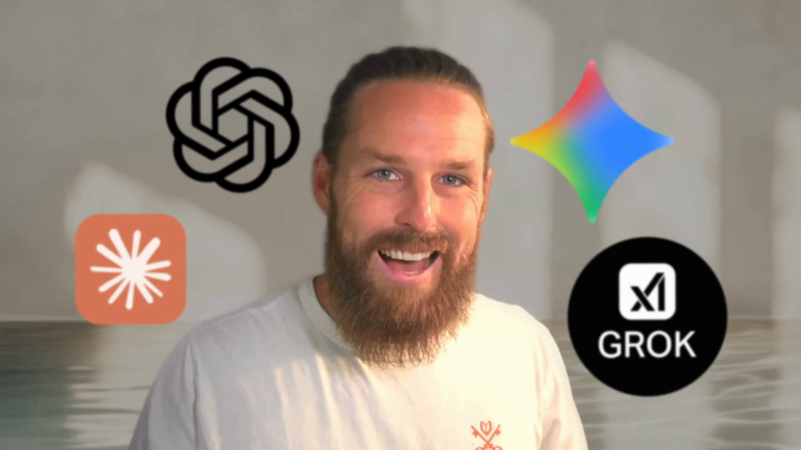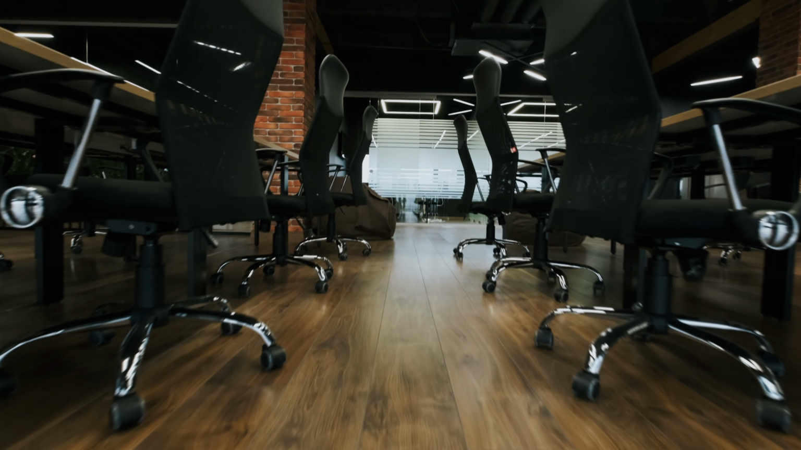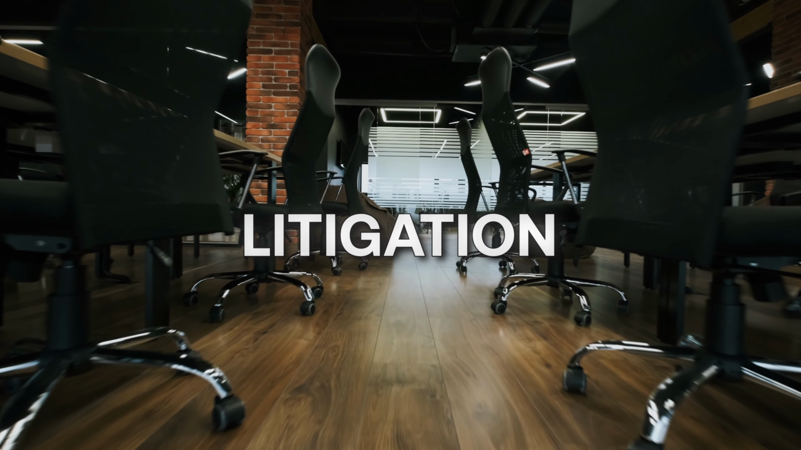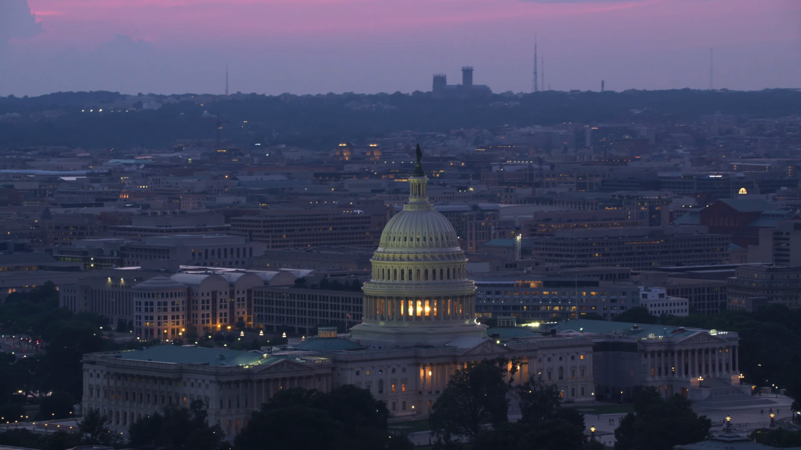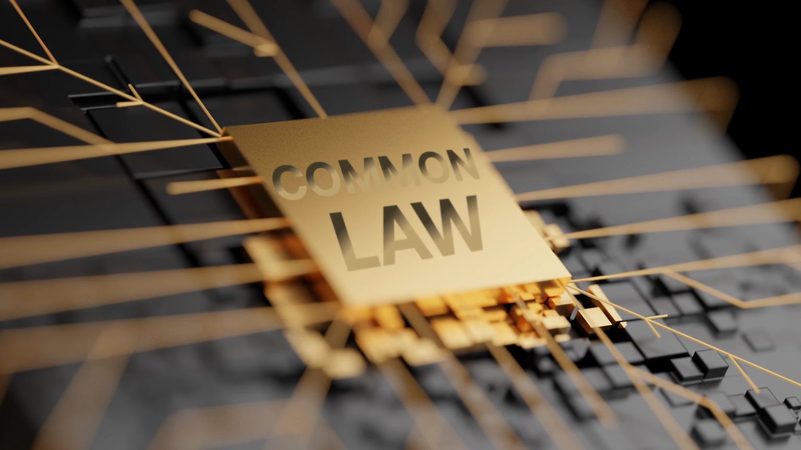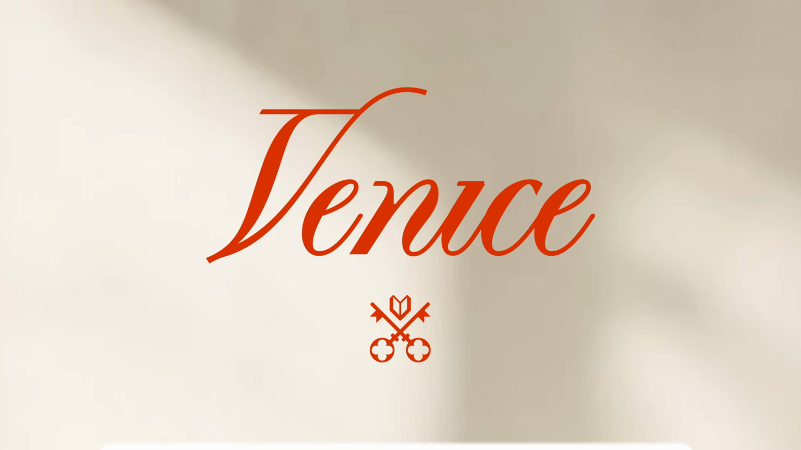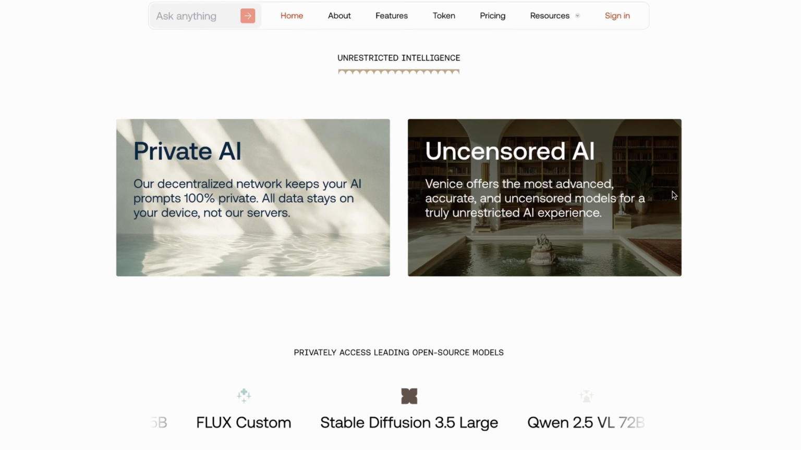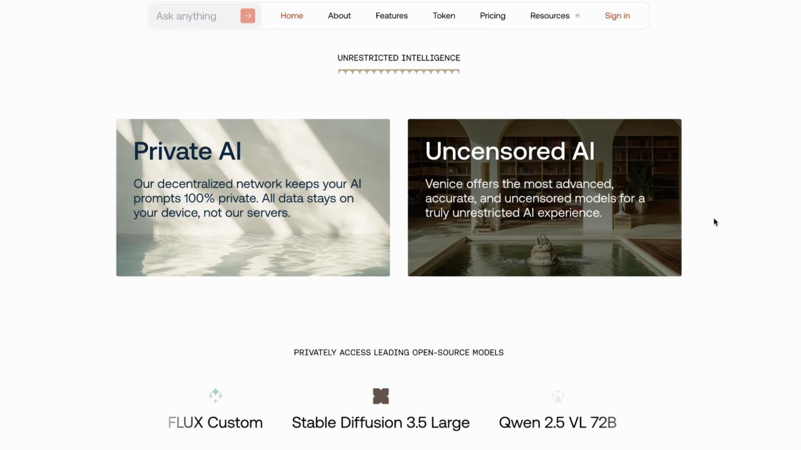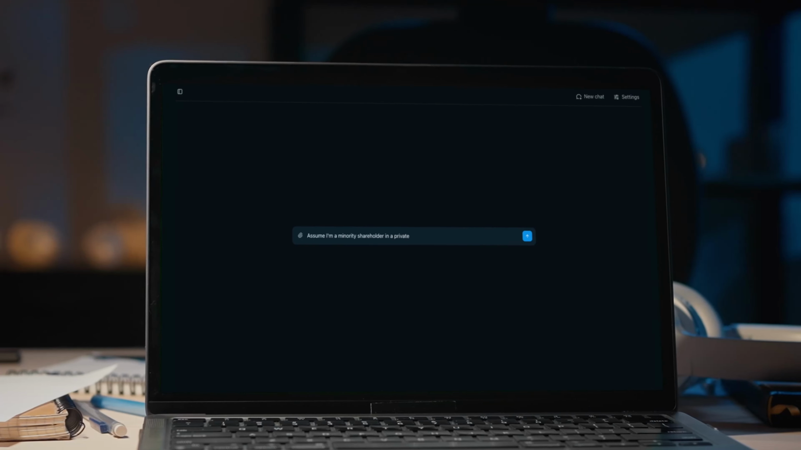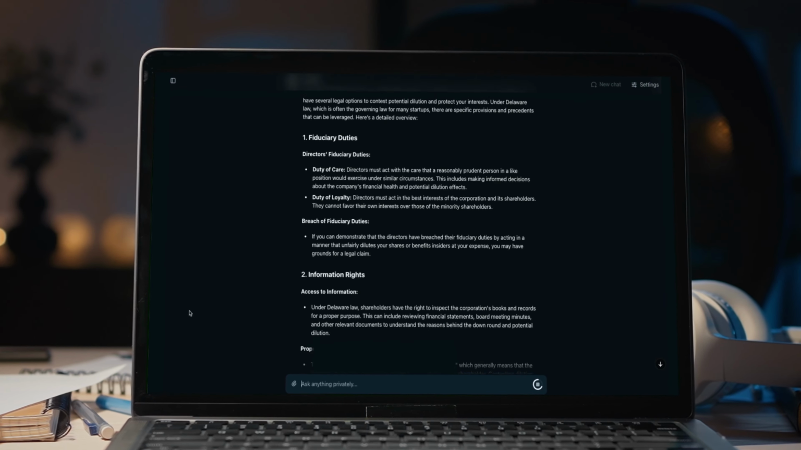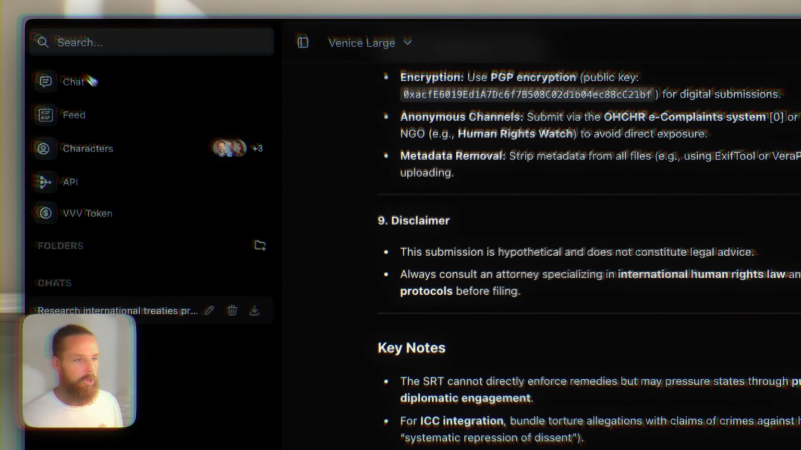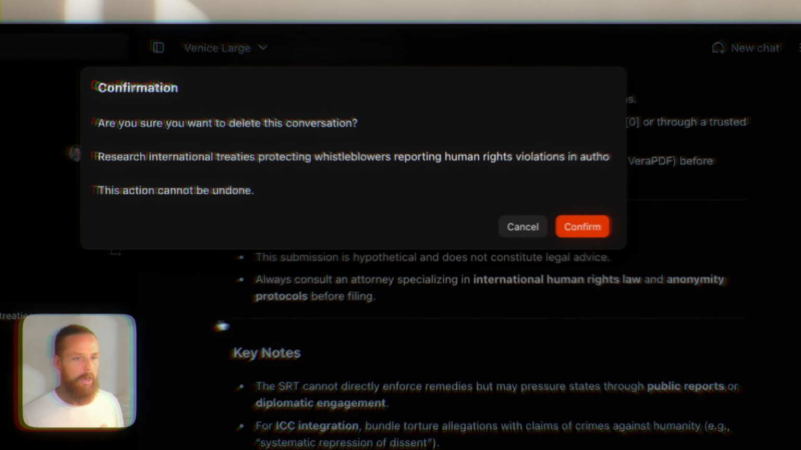With traditional AI platforms, every sensitive question you ask about contracts, litigation, or legal strategy gets stored forever, accessible to governments, hackers, and other third parties. But imagine getting actual attorney-client privilege with an AI lawyer. Venice AI makes this possible with zero logging, zero surveillance, and zero records. Ask about complex legal matters, research case law, draft contracts, or explore litigation strategies with complete privacy. And after deletion, your sensitive legal inquiries are gone forever.